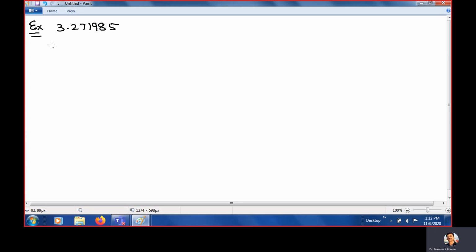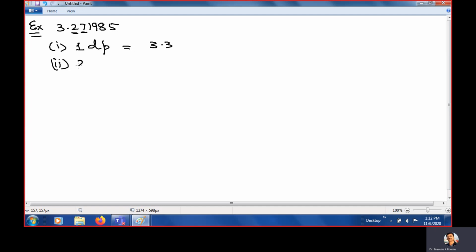Now question number 1 is we want to restrict it to 1 decimal place. 1 decimal place means we will look where? We will look at 7. Because 7 is greater than 5, the answer will be 3.3. It is 5, 6, 7, 8, 9, so 7 is there and we will add 1 here. 2 plus 1, 3. Clear?